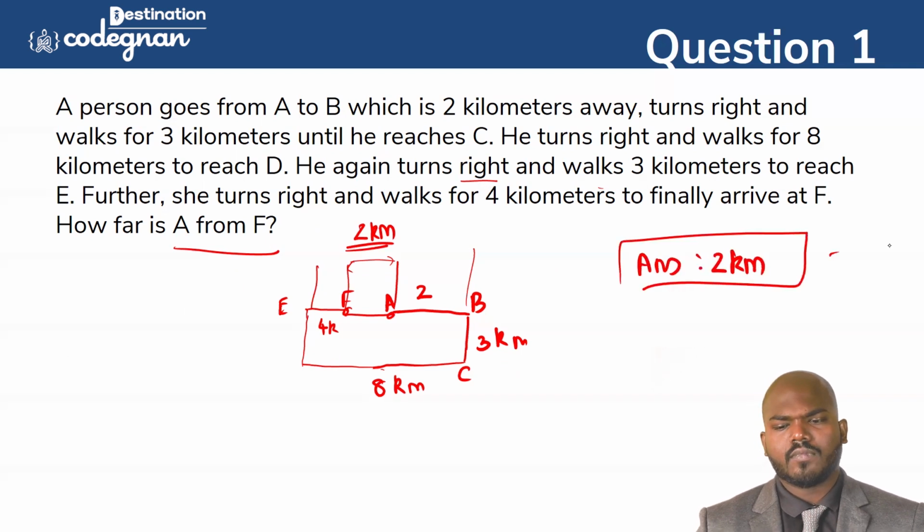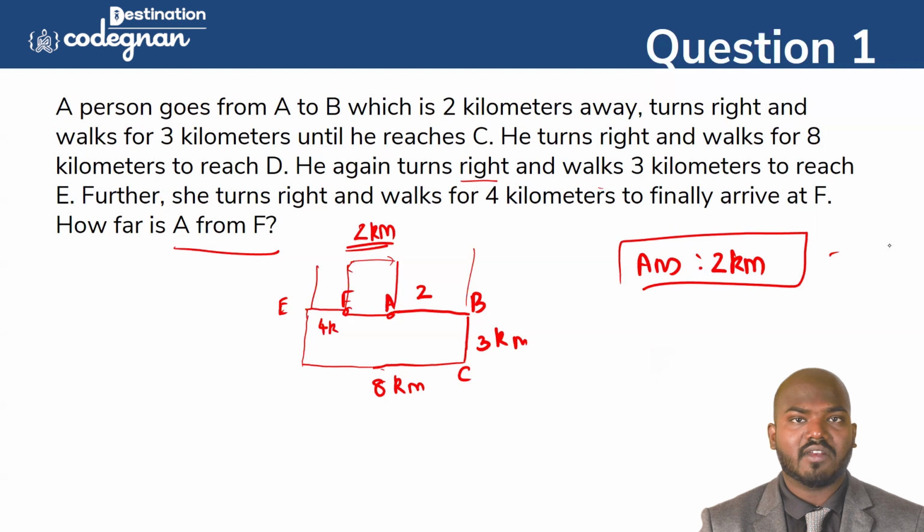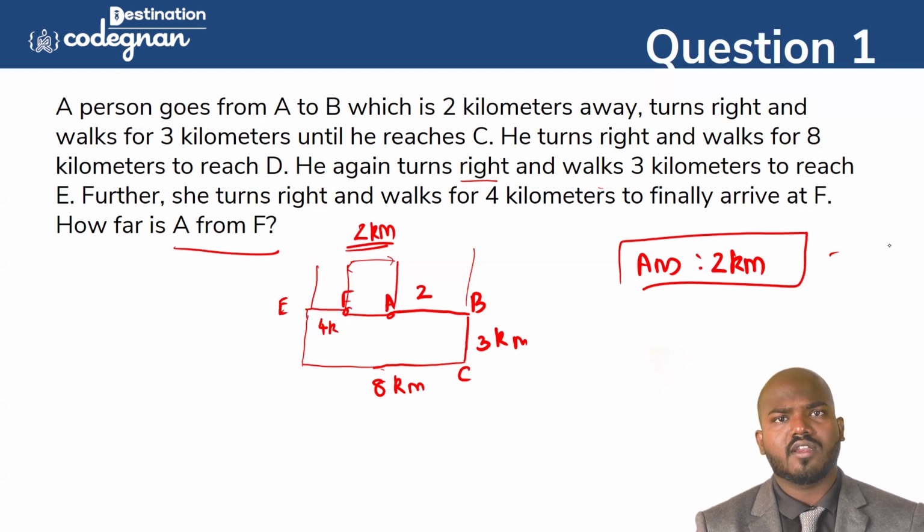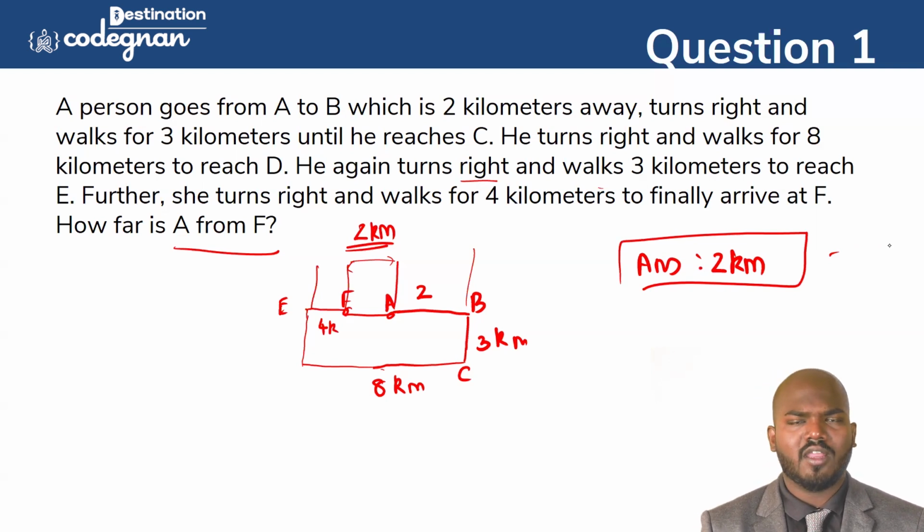So, sir, here we don't have any kind of direction, only right and left is there. Where is north to south and east to west? There is no such data here. Why so? This kind of question, guys, is very simple. They will never give you any pole direction like east, west, north, south. You don't need to worry about it. You can start at any point.